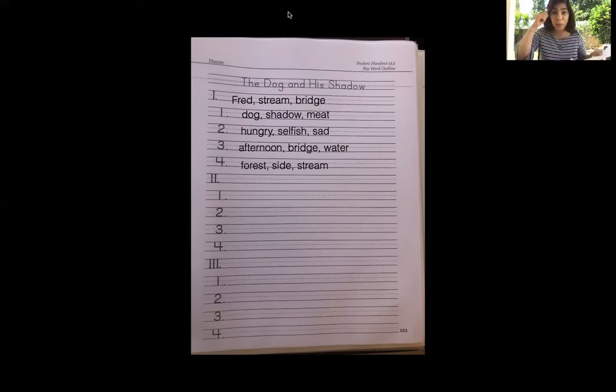So we're going to use our imagination to make another story. It's going to be similar, right? Because we're going to use a story to help us, but we're going to make up our own details about the story. Okay? So I'm going to ask you questions, and every time I ask you a question, we're going to pick 3 words that will help us remember the answer to that question.